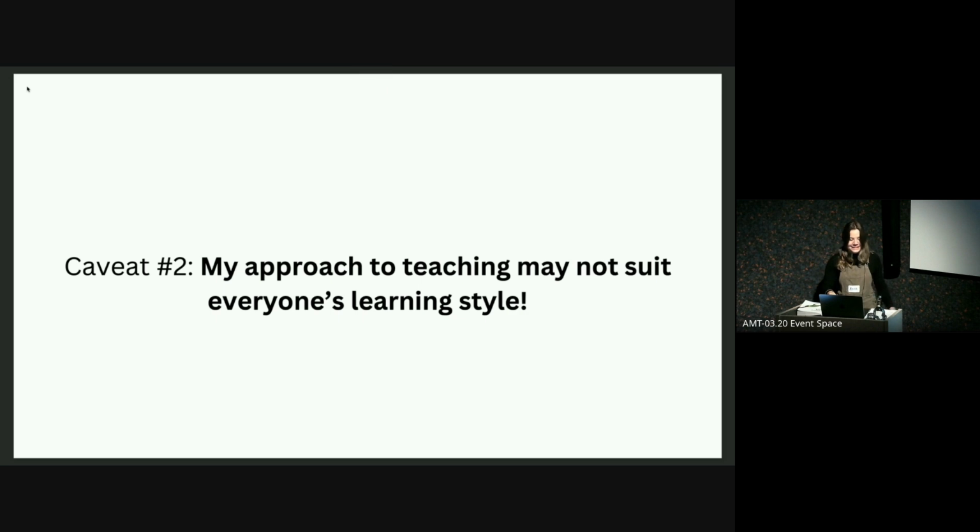My second caveat is that my approach to teaching may not suit everyone's learning style. I teach in a very visual way, using some metaphors and making things tangible, but it might not be something you like. So today you're going to get a taste of my teaching approach, just to share with you how I approached learning and teaching it. But it might be something that you say, not quite for me.